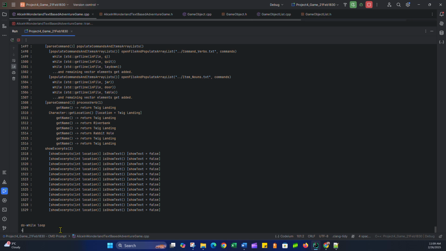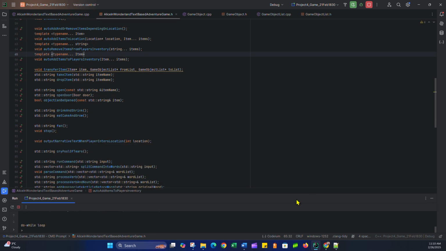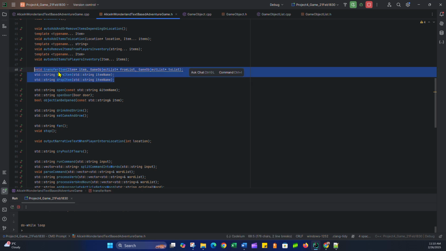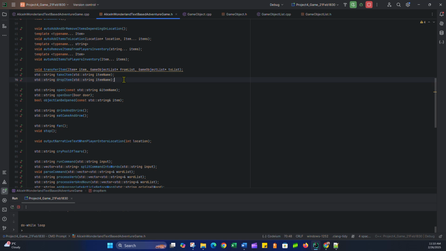I was just more or less trying to get the item transfer process working, which ended up being an issue. I've been working on it diligently, but there ended up being some dangling pointers when I'm transferring items. I went back and forth between changing method signatures to include references, to taking in pointers as opposed to the objects by value, and all this sort of thing. So I've had to go back and forth.